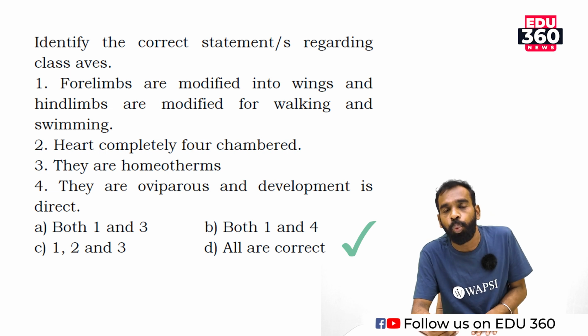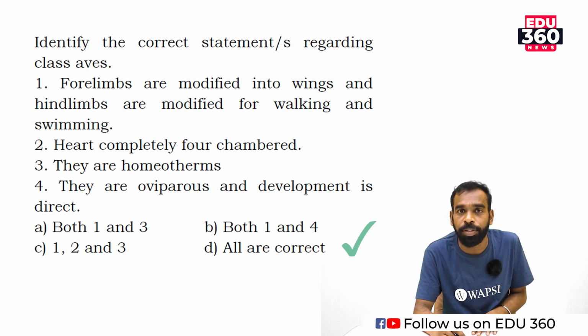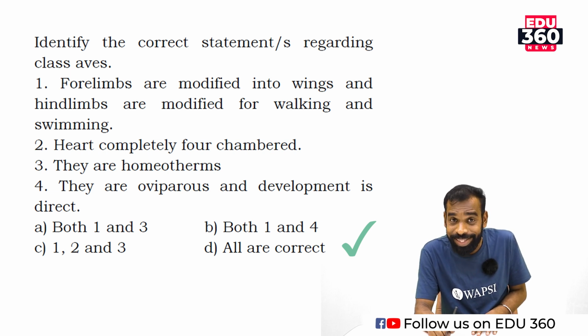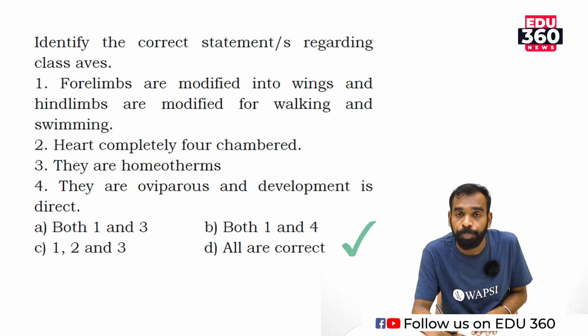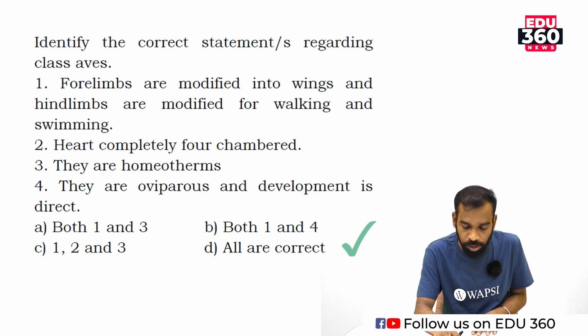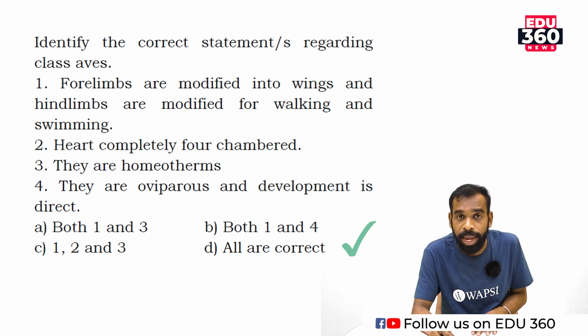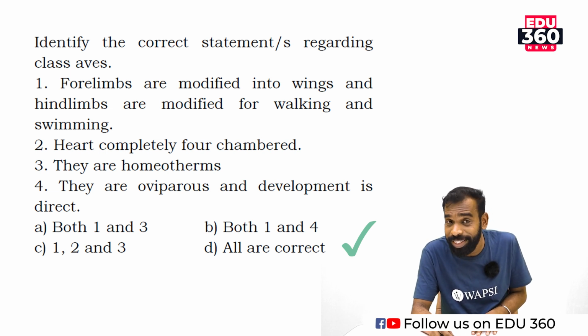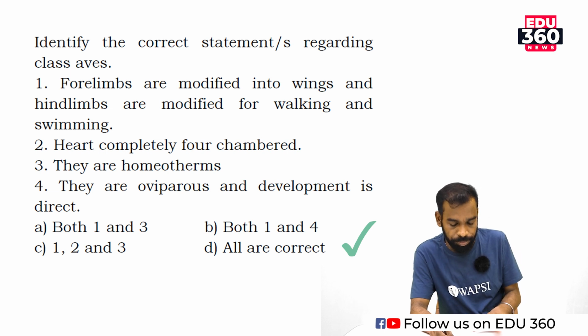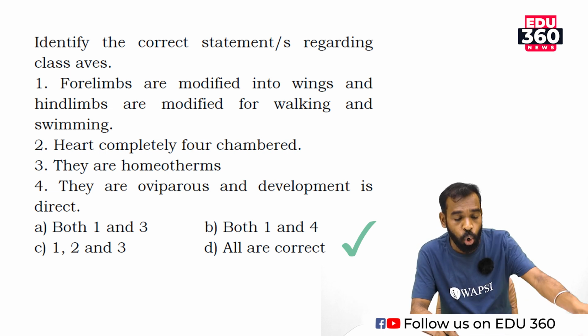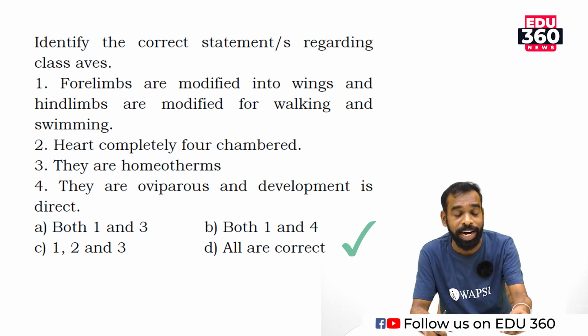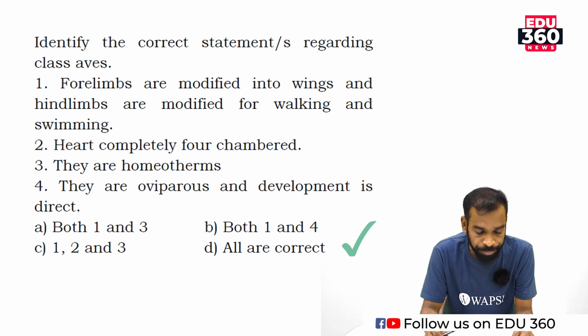Forelimbs are modified into wings, and hind limbs are modified for walking and swimming, in the case of duck, etc. The heart is completely four-chambered, in the case of class Aves and class Mammalia, and they are oviparous, egg-laying, and development is direct. So all statements are correct for this question. Move to the next question.